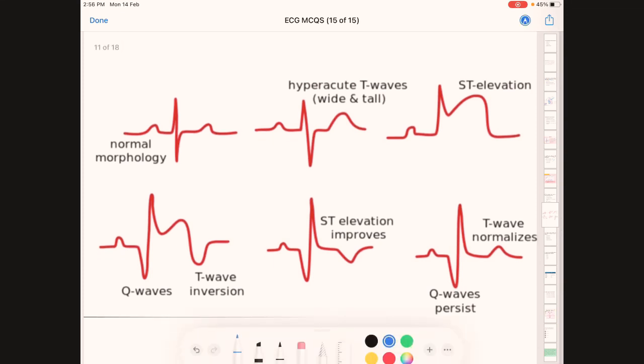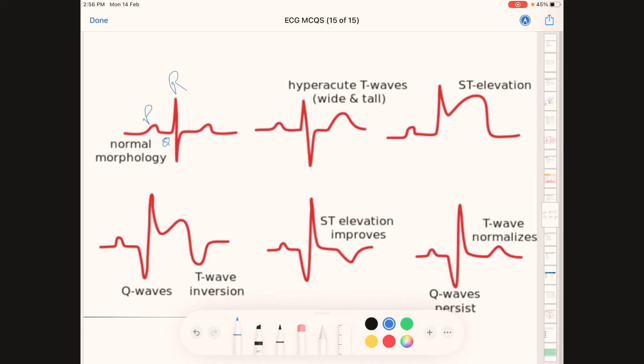This is a normal ECG. This is P, this is Q, this is R, this is S, T. So in an MI patient there is a tall T wave. If we see a tall T wave, that indicates MI. This is actually an early sign of an acute MI, tall T waves. ST elevation, as you can see here, this S and T is elevated. This is also present in an MI patient.